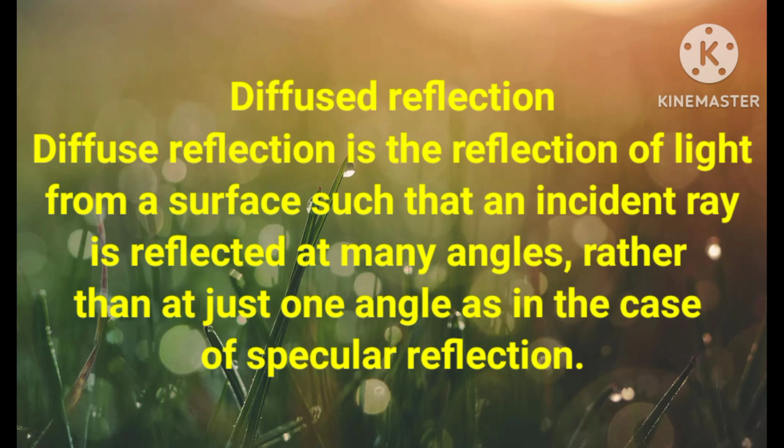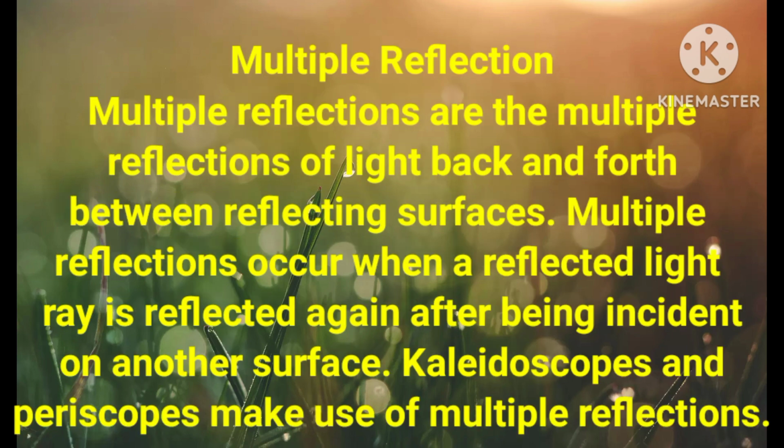Diffuse reflection. Diffuse reflection is the reflection of light from a surface such that an incident ray is reflected at many angles rather than at just one angle as in the case of specular reflection. It means in diffuse reflection the incident ray is reflected at many angles, and therefore this is called diffuse reflection. And the third one is multiple reflection.